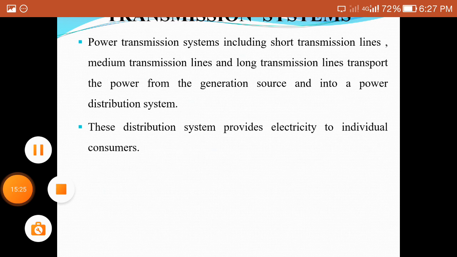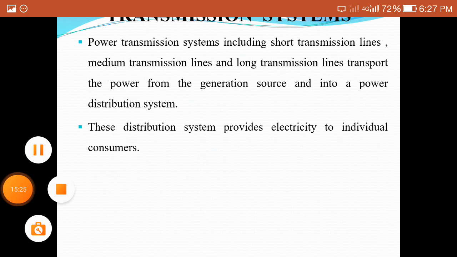These 6 units are completely related to the transmission system only. In the first unit we study what parameters there are in the transmission lines. Every line has the parameters resistance, inductance and capacitance.